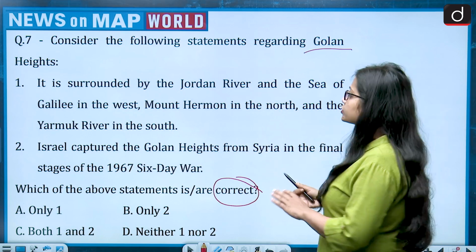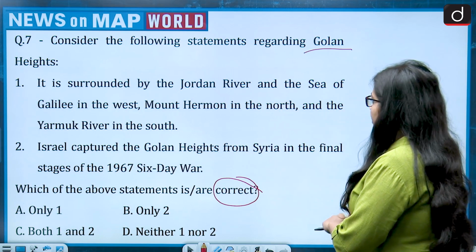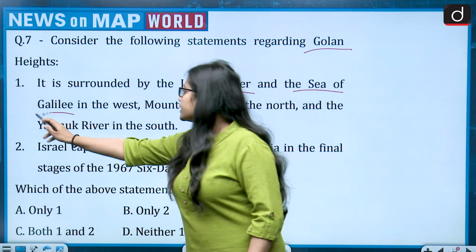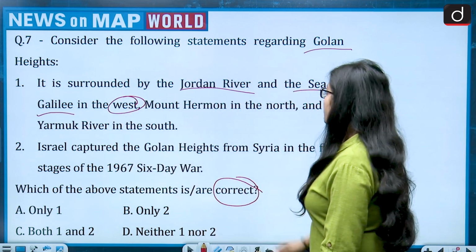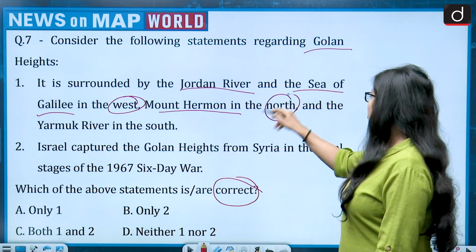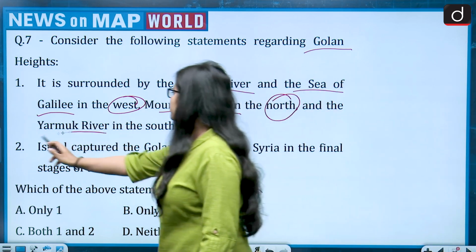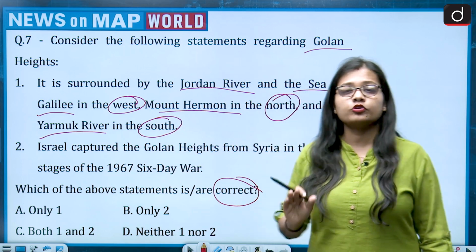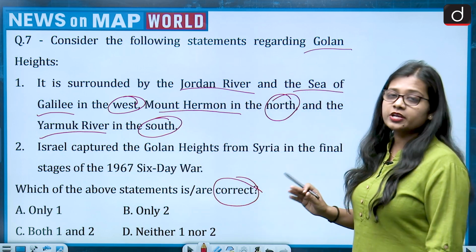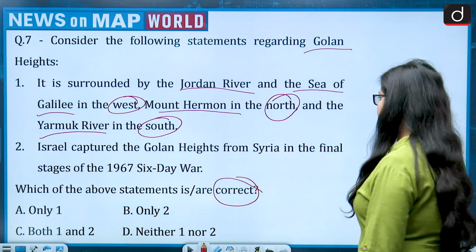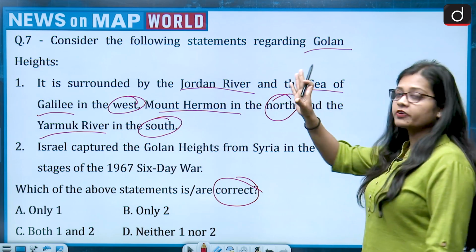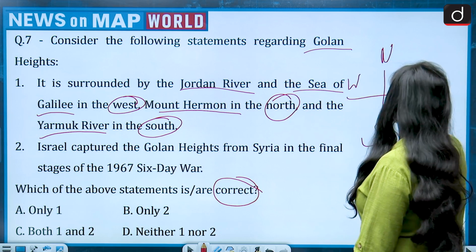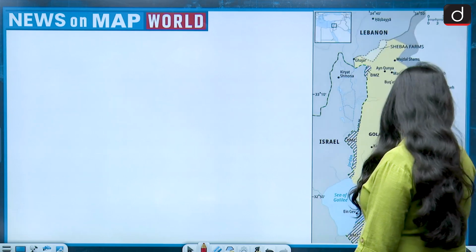So let us read out the first one. It is surrounded by the Jordan River and the Sea of Galilee in the west, Mount Hermon in the north, and the Yarmouk River in the south. Factual, very, very factual, full of facts, difficult statement to recognize. So let's see. For this you need to be very clear with the map that this is north, this is south, this is west, and this is east. So let's begin.